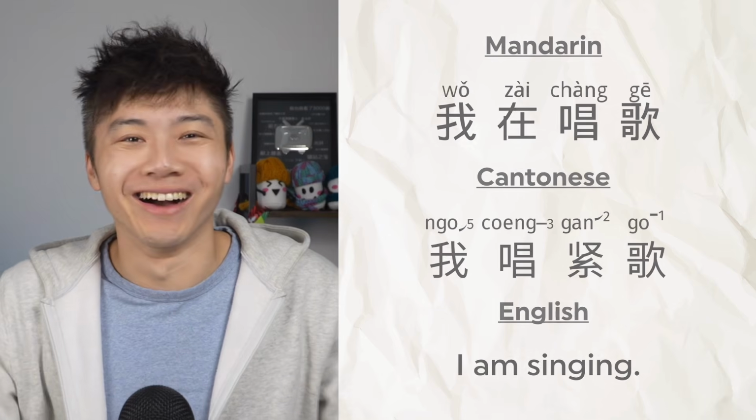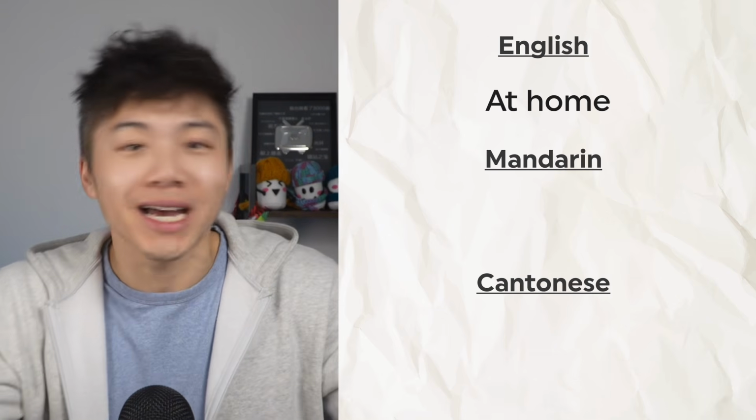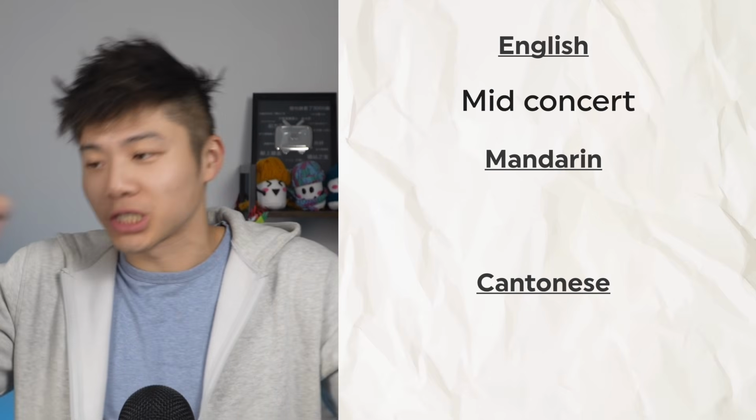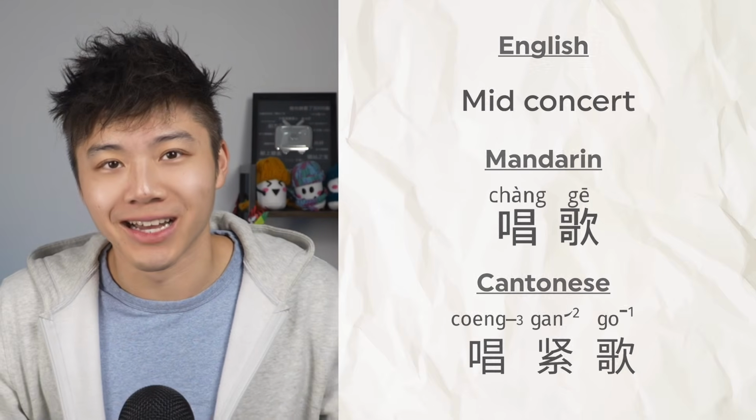我唱緊歌. So whether you're tired, 攰, 累, or happy, 開心, at home, 在家, 喺屋企, or mid-concert, 唱歌, 唱緊歌, just skip that 係 or 是. Okay? Skip it always unless you're linking two nouns. Okay? And fixing this one habit is like unlocking a new level of fluency where you stop making these newbie mistakes. Okay? You stop sounding like a person who's translating directly from English and rather someone who actually understands Chinese.